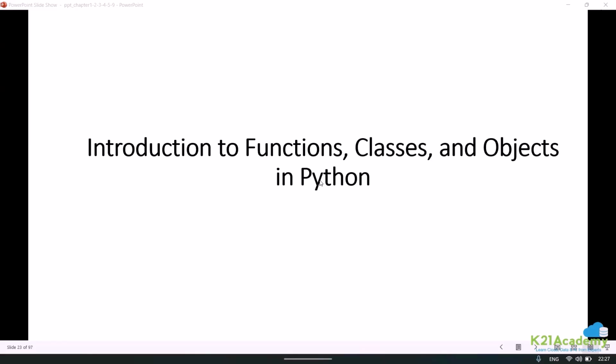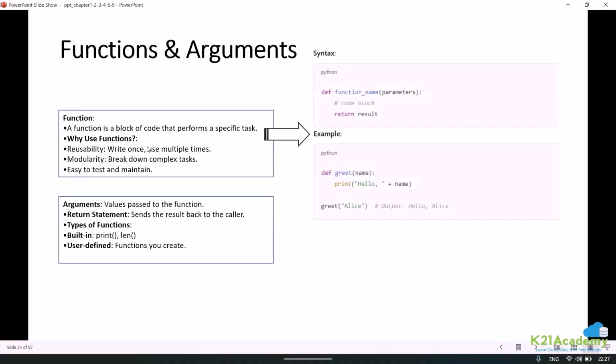Okay, so let us look into what is function, class, objects in Python, and let me take you through this. So when we say function, it is a block of code that performs a specific task. Just to show you, this is how you define a function in Python. You write def, a keyword to write any function. You can pass a parameter if you want. Then you will have a code block, and then you will return the output that you're going to get from this function.